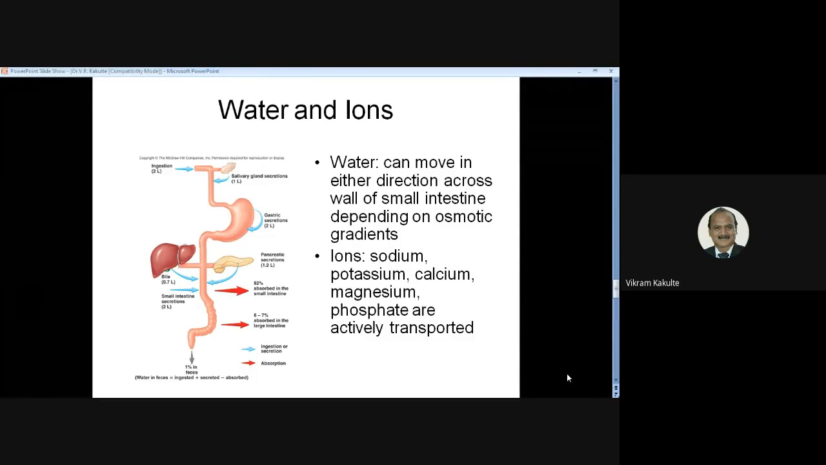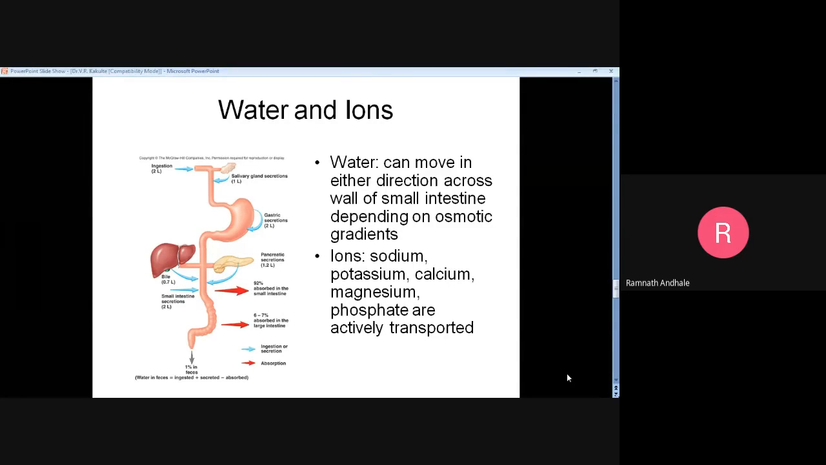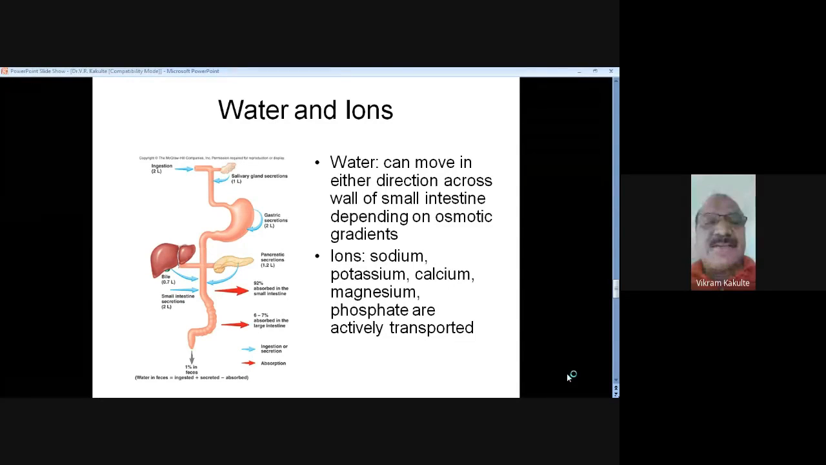So this is the water and ions. Their osmosis plays an important role in transport, from higher to lower concentration, and it is completely reversed for water. Water can move in either direction across the wall of the small intestine, which depends upon the osmotic gradient. Magnesium is transported by the simple diffusion process. The intestine plays an important role in this absorption.